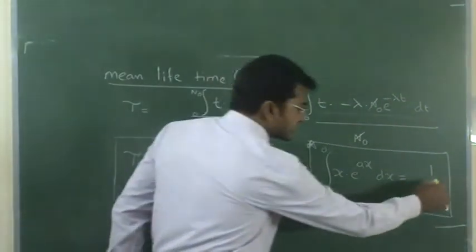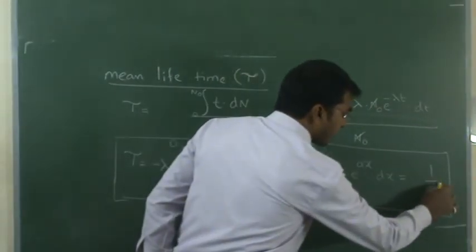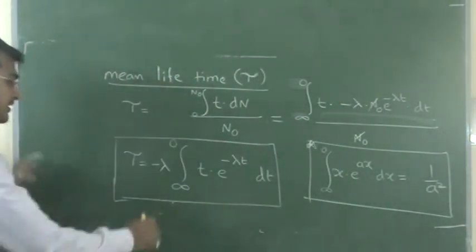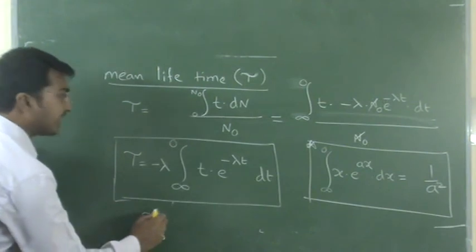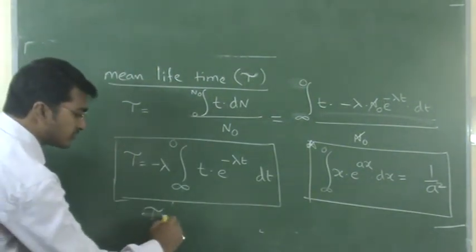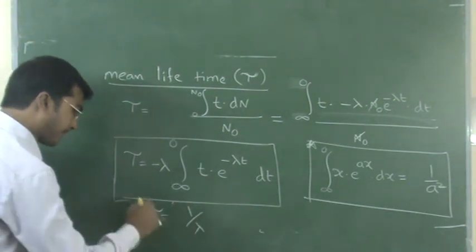Sorry, 1 by a square will come. That's a short method. By substituting this, you get the average life: tau is equal to 1 by lambda.